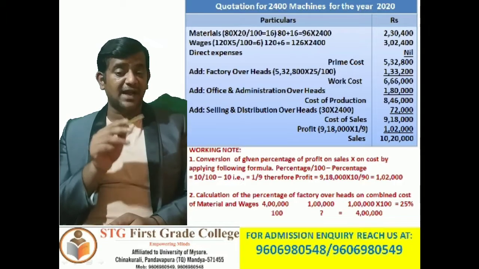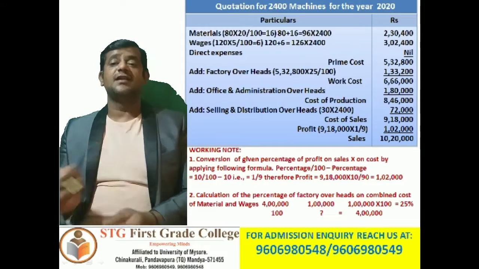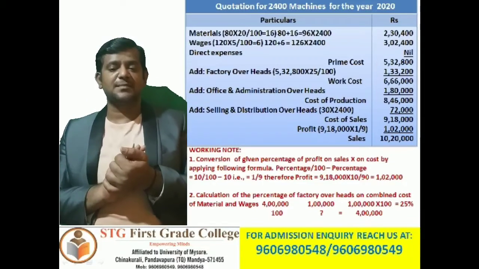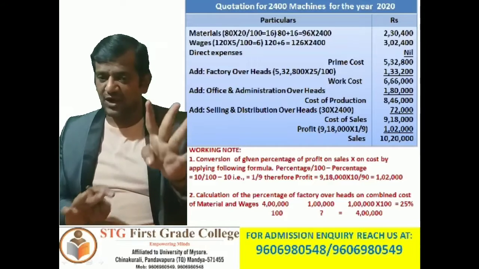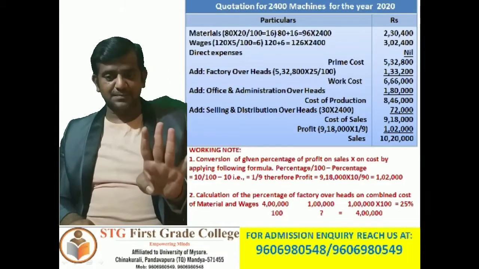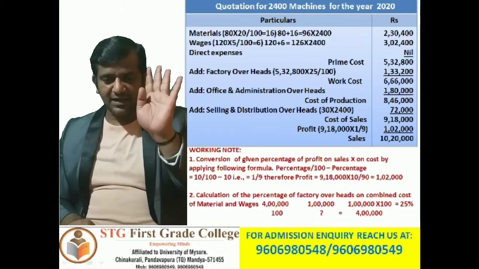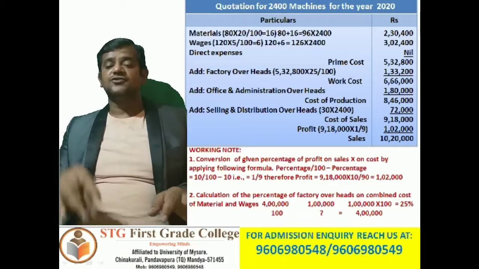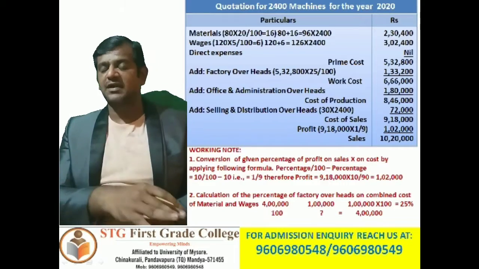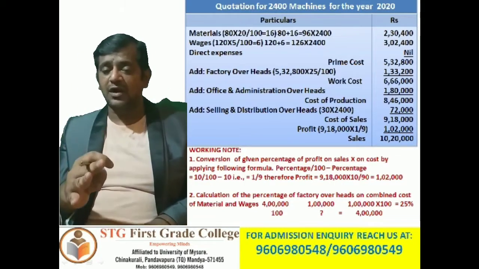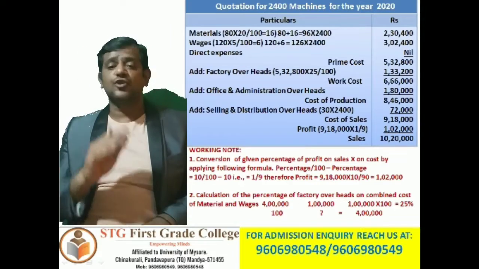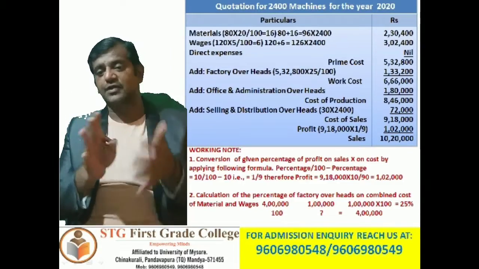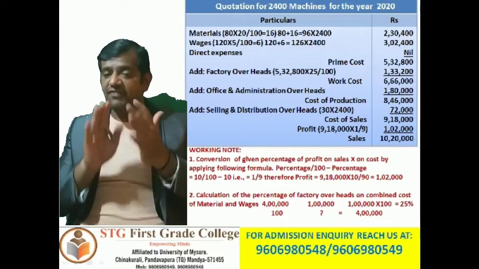So by applying that, how are we going to calculate? In last year's cost sheet, how much was the combined cost of direct material and wages? That is 4 lakh. For 4 lakh, which is 100%, the factory overhead was 1 lakh. Cross multiply that: 1 lakh into 100 divided by 4 lakh. So you're going to get 25%. So on the combined cost of material and wages, 25% is the factory overheads.